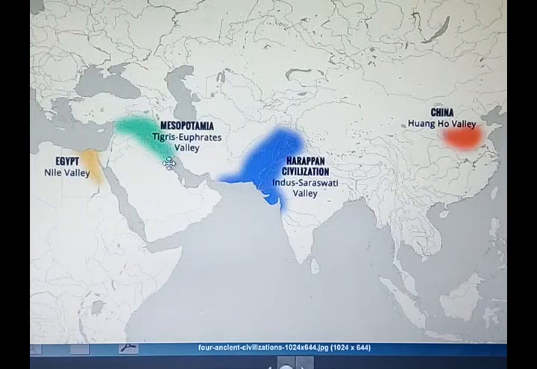Mesopotamian civilization developed at the banks of two rivers, Tigris and Euphrates. Egyptian civilization developed at the banks of one important river called the Nile. Chinese civilization developed along the banks of the Huanghe River. So, the common characteristic is that all these civilizations developed at the banks of rivers.